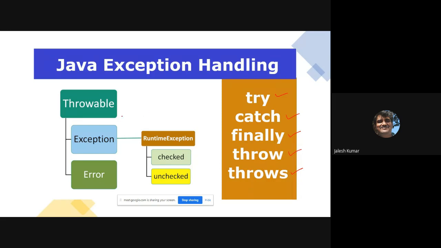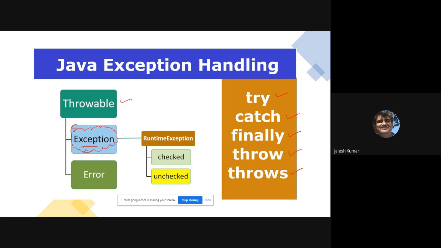First thing, all the exceptions extend from the Throwable class. In Throwable, there are two things: Exception and Error. The superclass is the Exception class, inherited from Throwable. Under Exception, there is RuntimeException, and in that, checked and unchecked exceptions, like that the flow goes. Always remember, all the exceptions we are discussing come from Exception. If you write Exception, it covers everything.